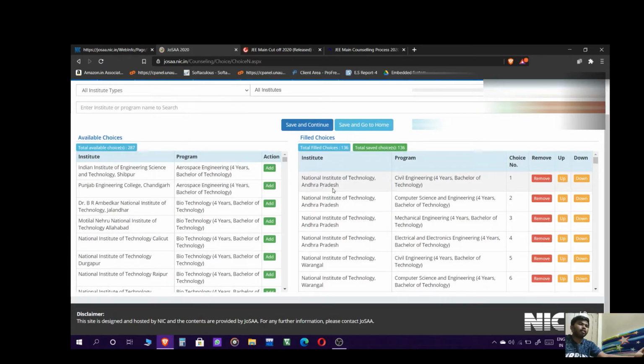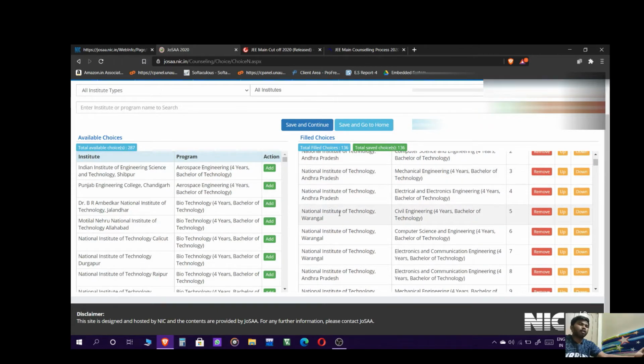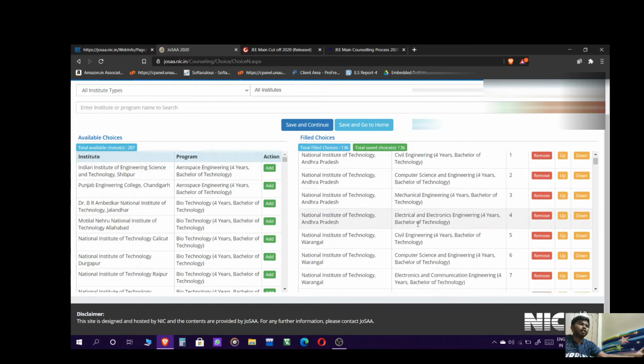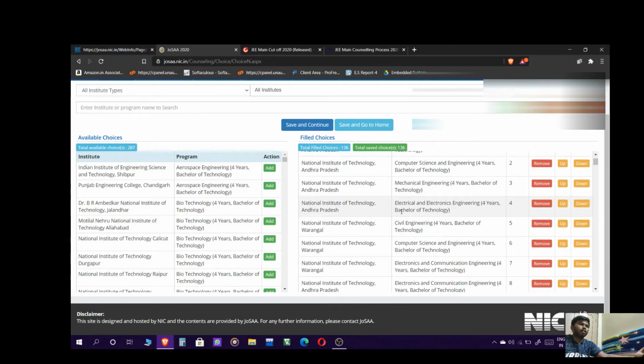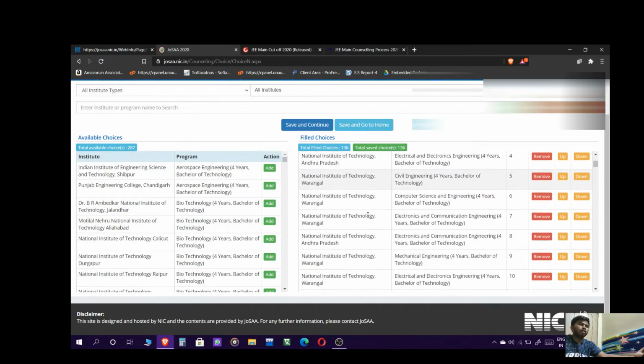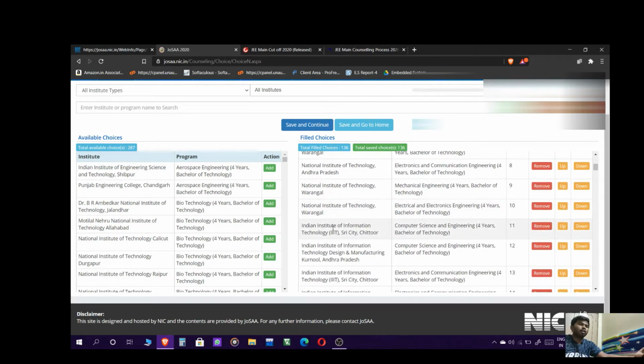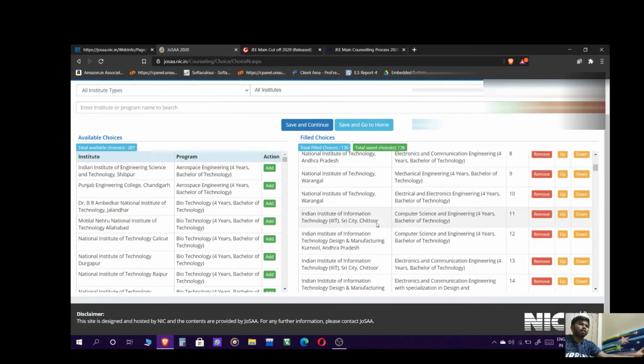Here I put NIT Andhra Pradesh Civil, and after that Warangal, and I have selected some core courses, nothing but civil, computer science and mechanical engineering, and EEE, nothing but electrical and electronics engineering. Like that I put Warangal, and after that I put IIIT Sri City,